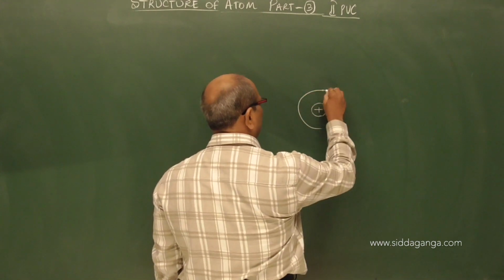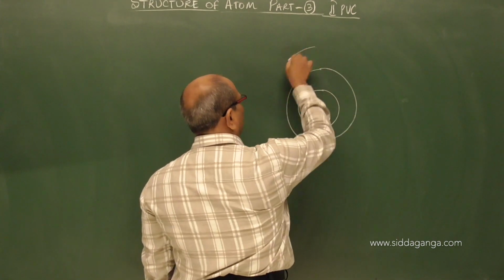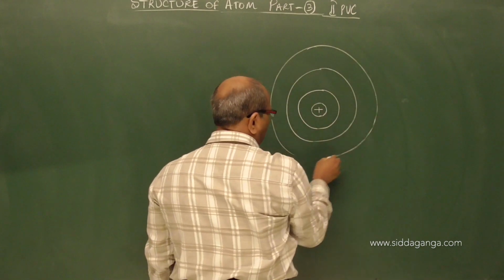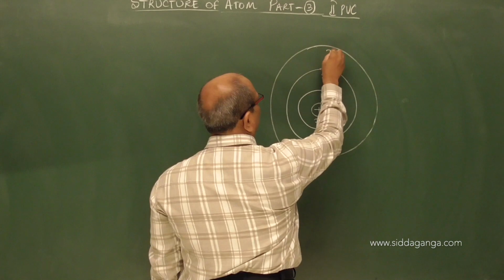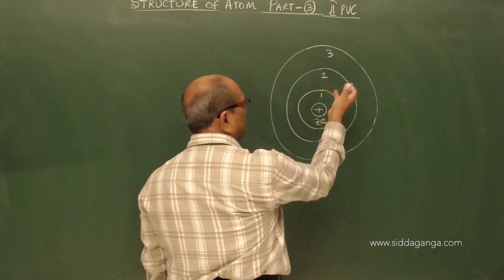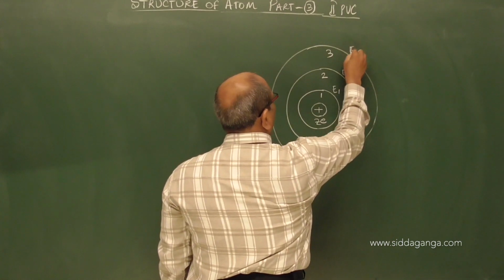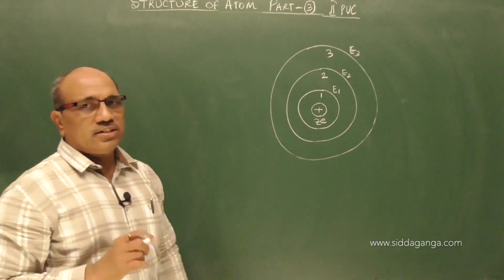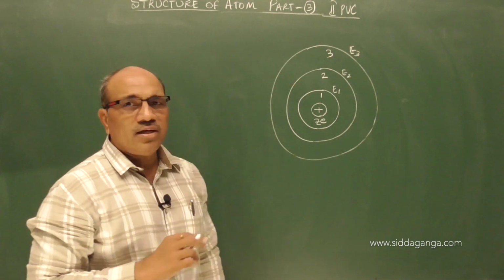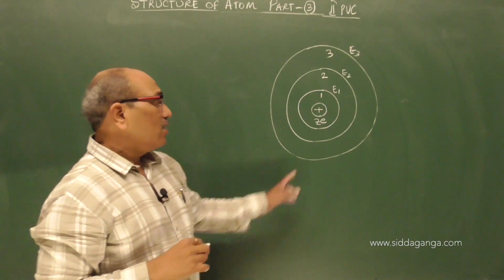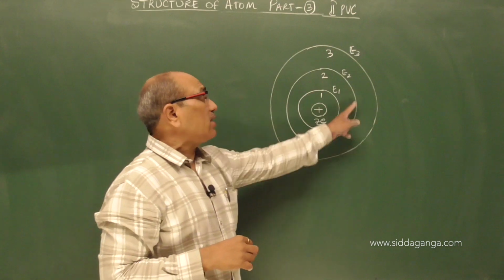orbitals, first orbit, second orbit and third orbit. Like that we are discussing for the atom to understand the first, second, third, and different energies each orbit has. These are the permitted orbits in which the electron is existing. But actually electrons do not have, in quantum mechanics, a definite path as I am showing here.